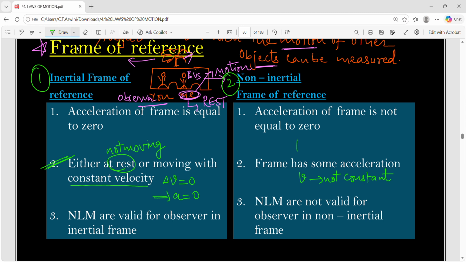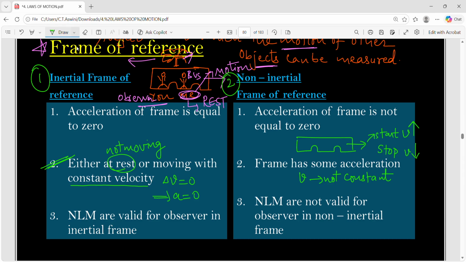For example, you take the same scenario, bus example. This time consider the bus is not moving with constant velocity. When it is going to start, what happens? Speed increases. When it is going to stop, speed decreases. That means throughout the journey, the speed of the bus is not constant. Earlier we considered, let us suppose the bus is moving with constant velocity. But this time we are taking the bus example, but the speed of the bus is not constant.